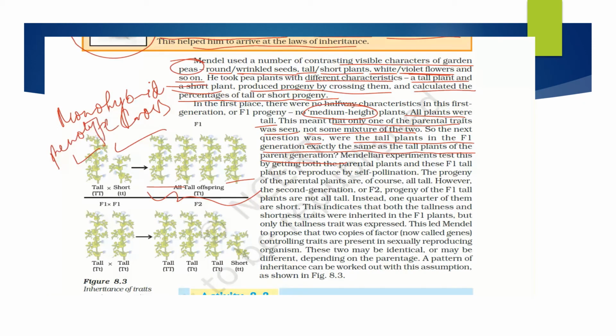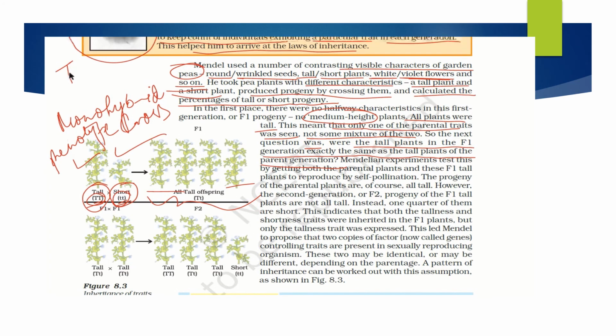So what is the genotype? What is the genetic basis on which they are genetically the same as the parent? The parents were TT and tt. Why is it written as capital T and small t? We represent the tall plant as capital T and the short plant as small t, because the dominant characters in Mendel's experiments were written in capital letters, and the recessive characters, which were not expressing in the F1 generation, were written in the lower case, the small t.